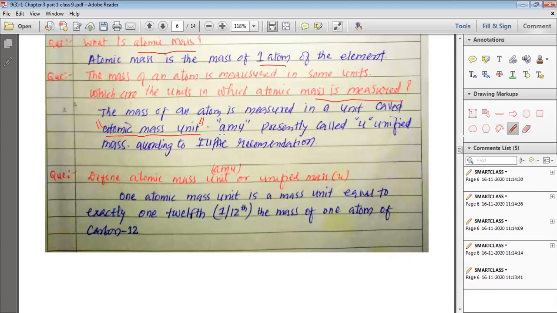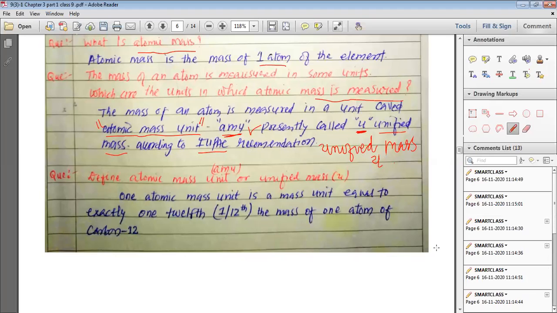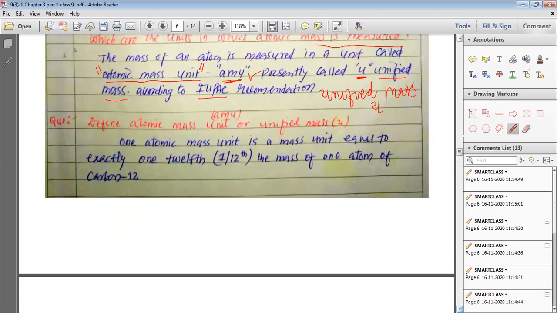The symbol is amu, presently called u, only u. Nowadays we call it u, which means unified mass. So according to the IUPAC, International Union of Pure and Applied Chemistry, initially the unit for measurement of atomic mass was considered as amu, but nowadays it is written as unified mass, and the symbol is small u. So it is the unified mass in which we measure the atomic masses.